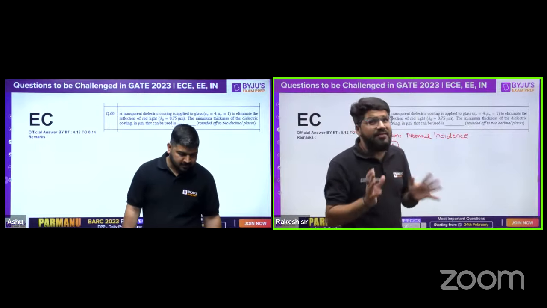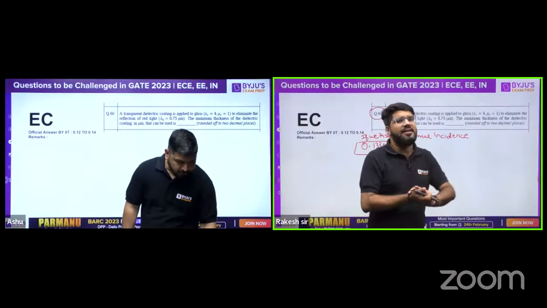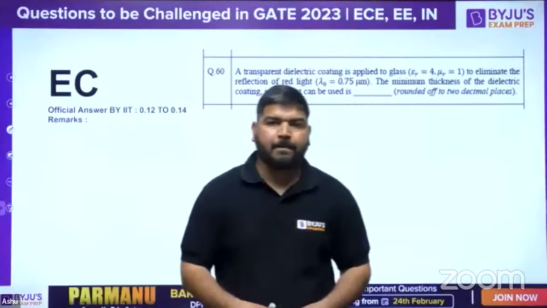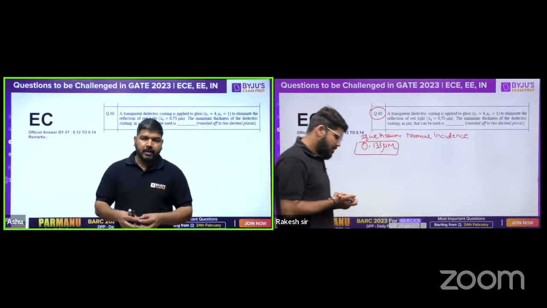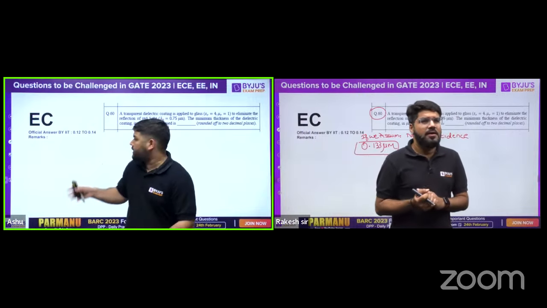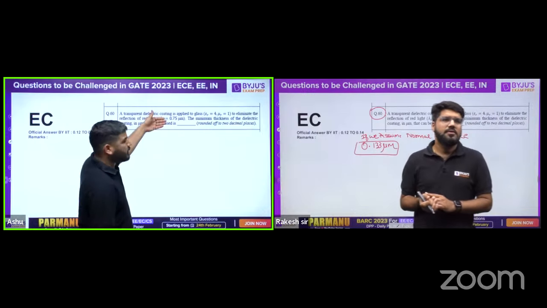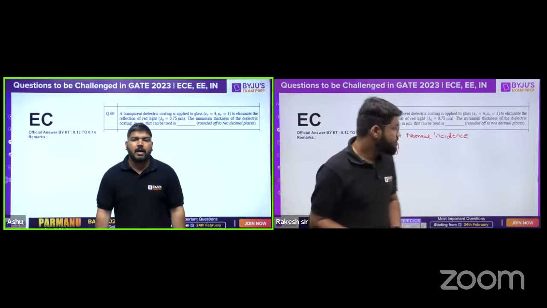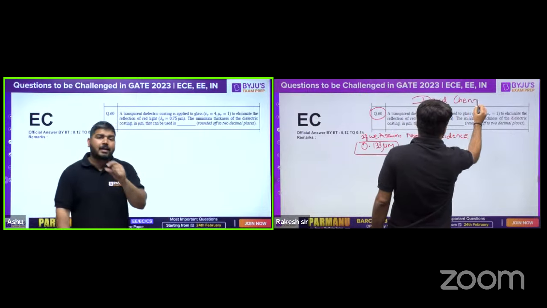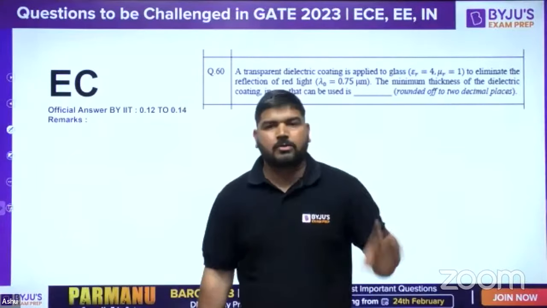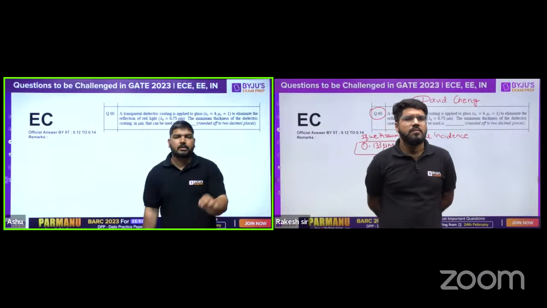So I don't know whether IIT will, but according to a big discussion between me and Ashu sir, students can try. Yes, that's the main problem, sir. Actually, we are just hoping that IIT will consider this case, because normal incidence was not mentioned in part B of the same question. If you look at the unsolved exercise of David Cheng, then you will find that there is one more part of this question, and in that question it is clearly mentioned that the incidence is normal. So you have to take normal incidence, then only you can solve this question. Otherwise, this question is not solvable.